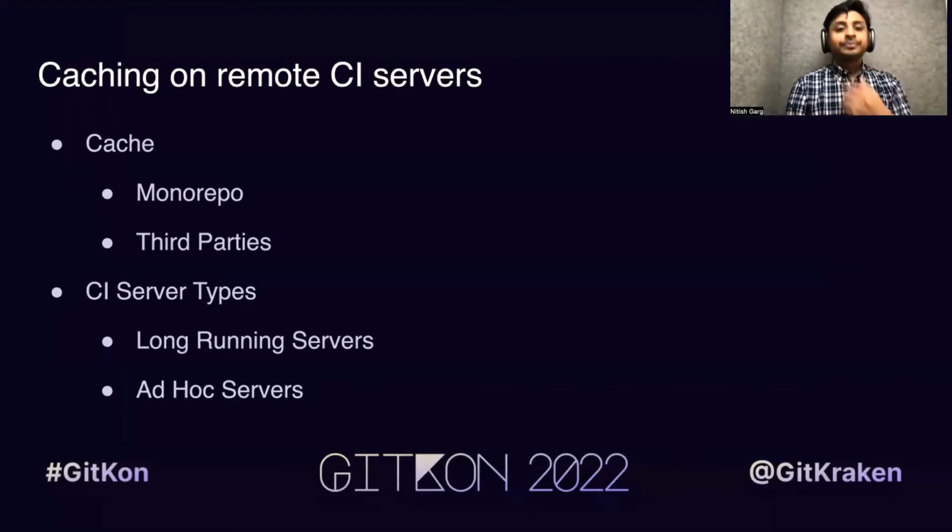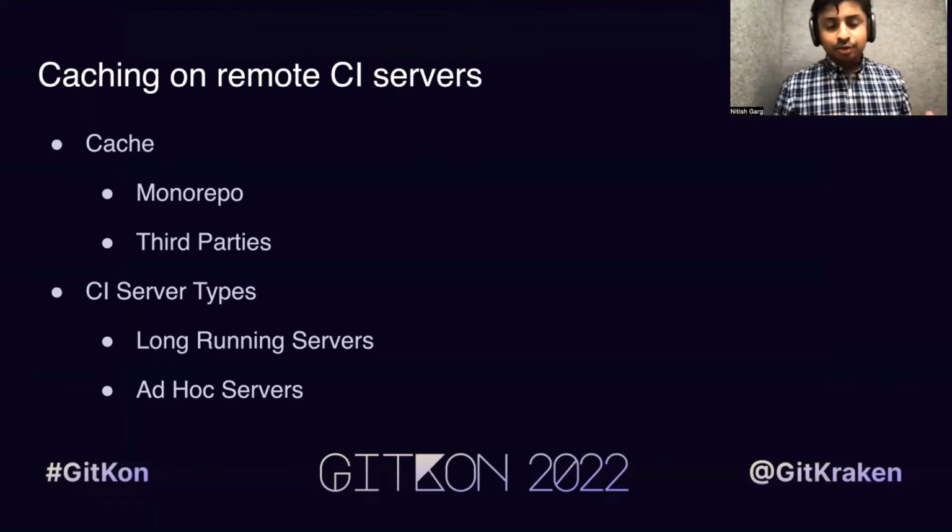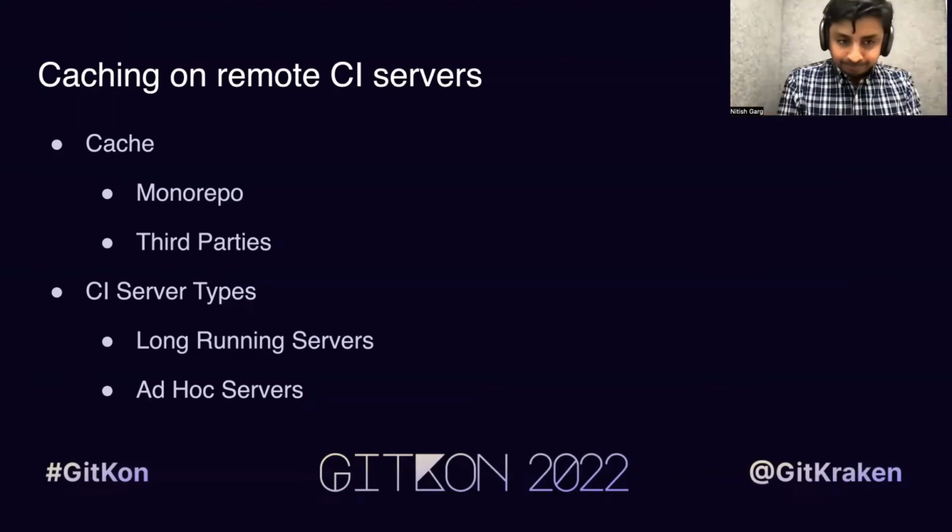So before we start talking about caching, let's look into what are the objects we need to cache in the first place. There are two objects which kept on growing linearly over time for us. One of them is the monorepo itself, and the second one is the third parties which are defined in the monorepo. So we are going to see some techniques to be able to cache these two large objects to be able to access them on remote CI servers in constant time.